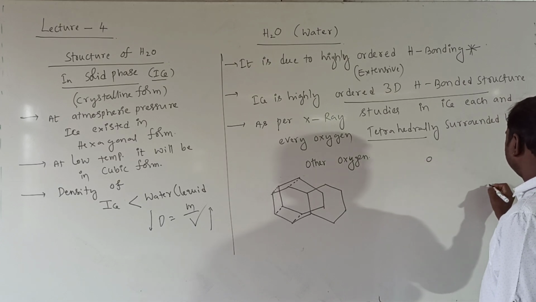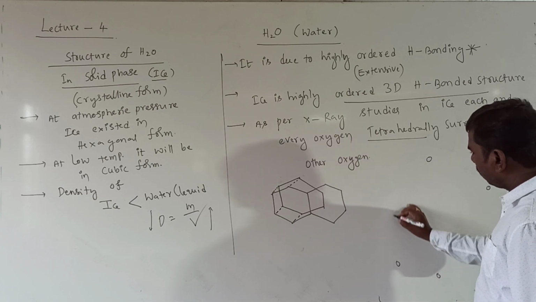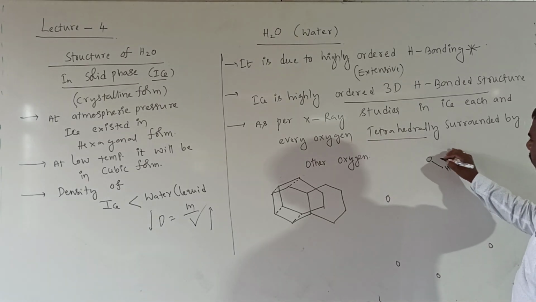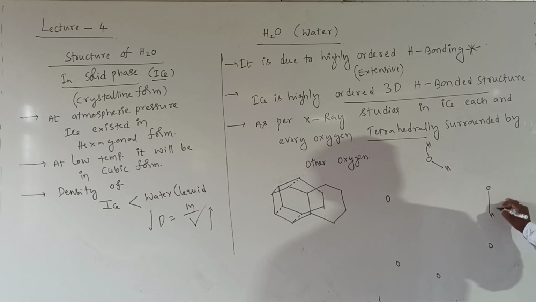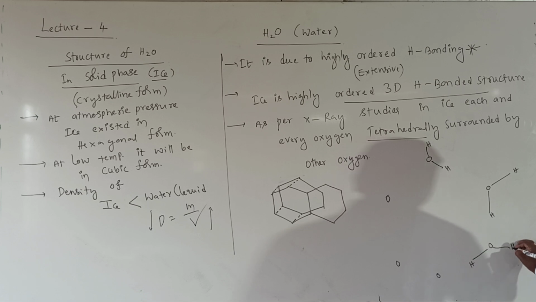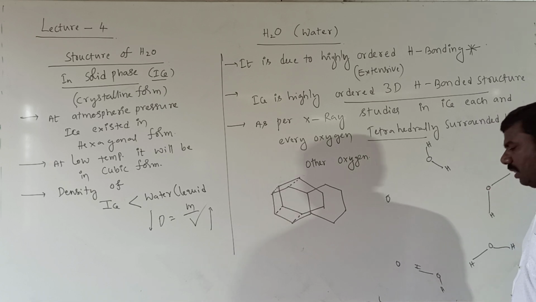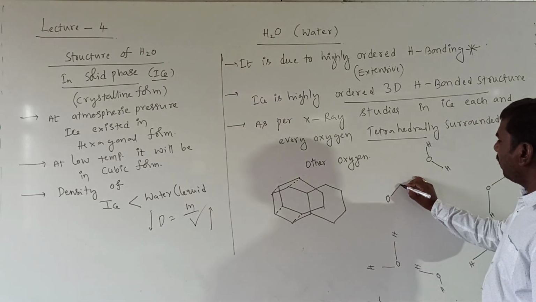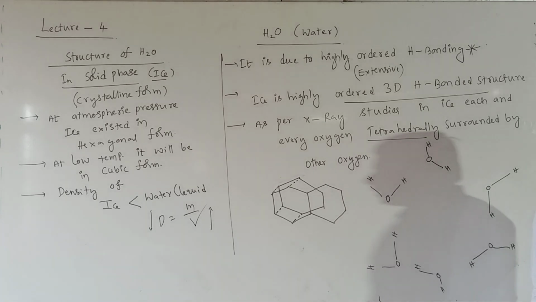Totally, I am drawing the hexagonal structure now. These are the 6 oxygen atoms. So one H2O, another H2O, another H2O, another H2O, and another H2O. Totally how many H2Os are there? 6.